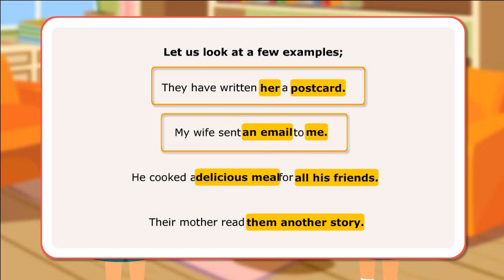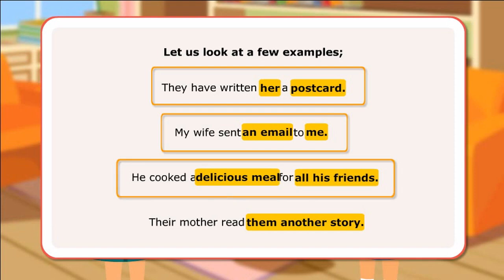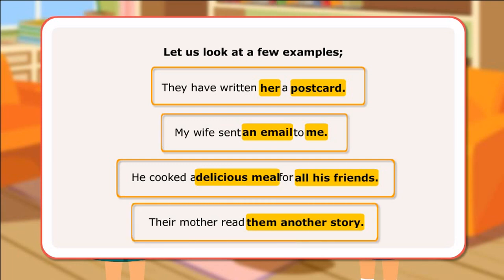In the second sentence, a prepositional phrase is used with a direct object. In the third sentence, a prepositional phrase with for is used with a direct object. In the last sentence, since the indirect object is a pronoun, the pattern noun plus verb plus noun is used. Here are some more example sentences.